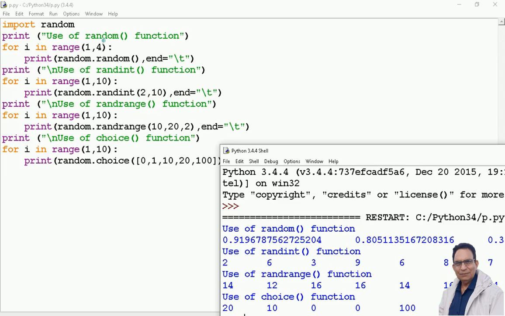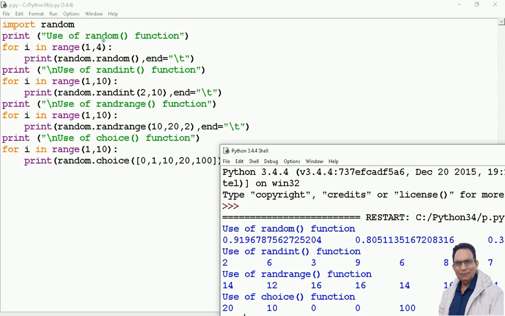Random generates a value from 0 to less than 1. Randint generates the value including both upper and lower limit from the range, for example 1 to 10, and randrange generates values between two values with a gap of 2. Means it doesn't generate the next value, it generates a value after that.